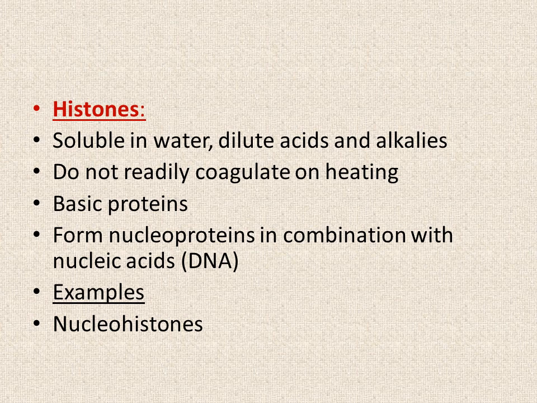So the second category of proteins categorized as simple proteins are histones. Now histones are also basic proteins, and they are also nucleoproteins, and histones can also be found in humans. They are very important nucleoproteins which are present in combination with DNA inside the nuclei of human cells, and these histones are soluble in water, dilute acids and alkalis, and they are not readily coagulable on heating, that is, they have to be heated for quite some time before they coagulate. And once again, they are also basic in nature, and the examples are nucleohistones, which are present in humans.